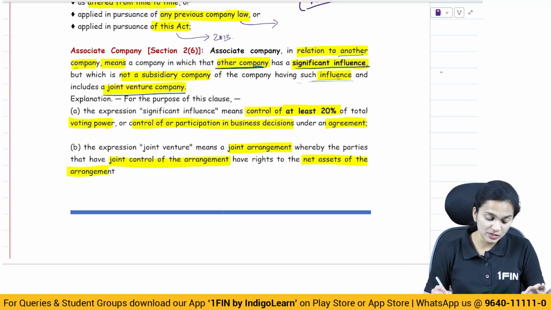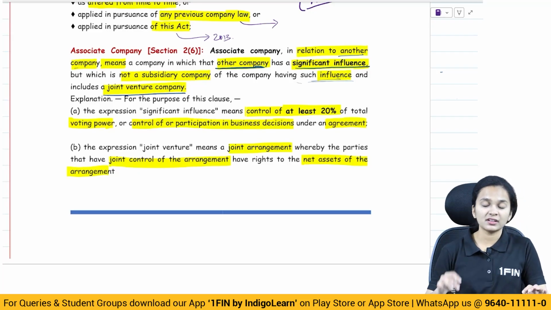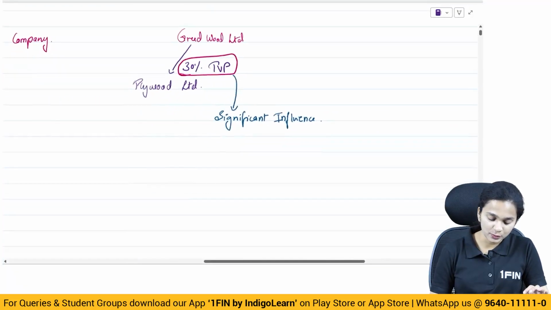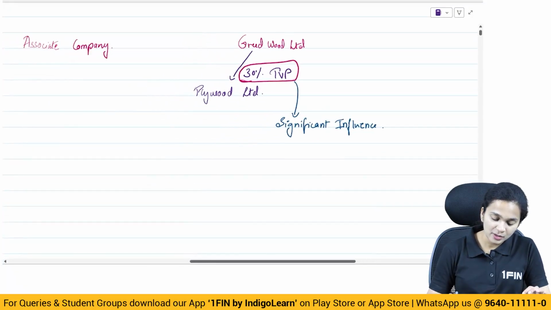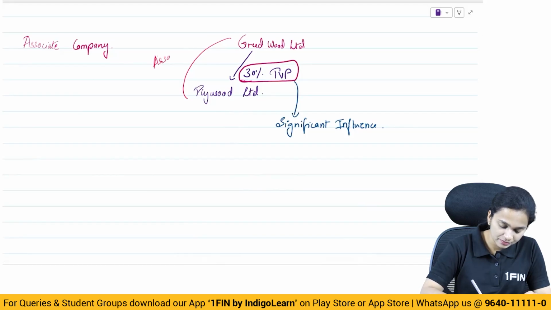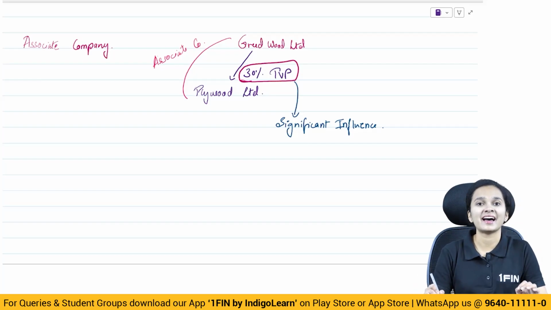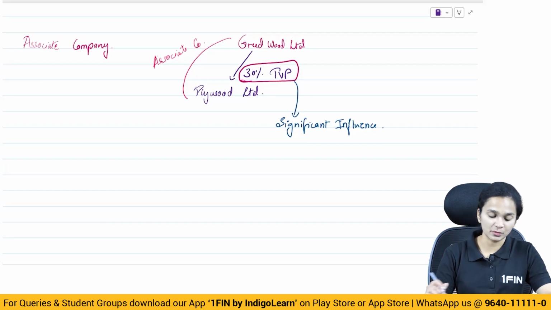So what is an associate company? It is in relation to the other company where the other company has significant influence. So now in this situation, Plywood and Greenwood become associate companies. Why? Because Greenwood Limited has significant influence in the company.